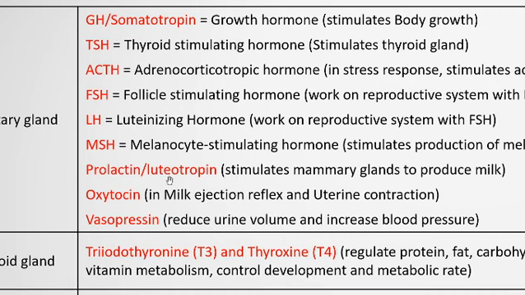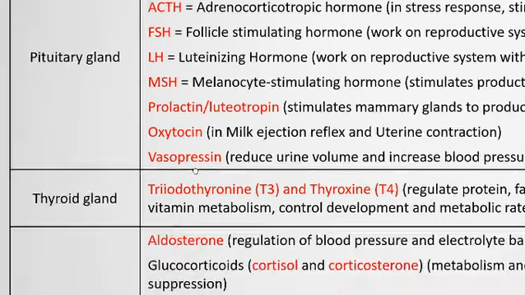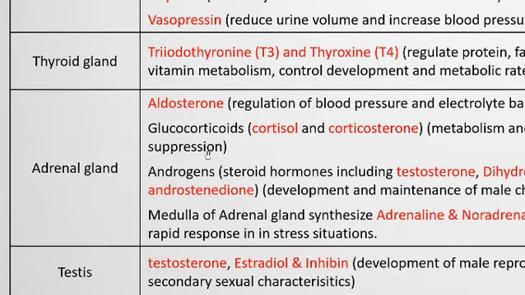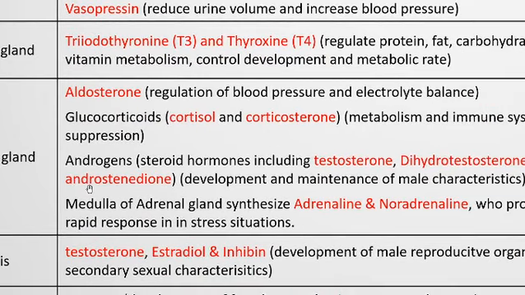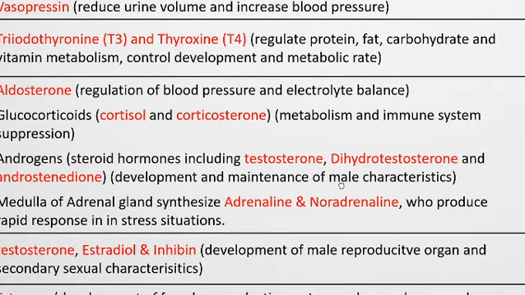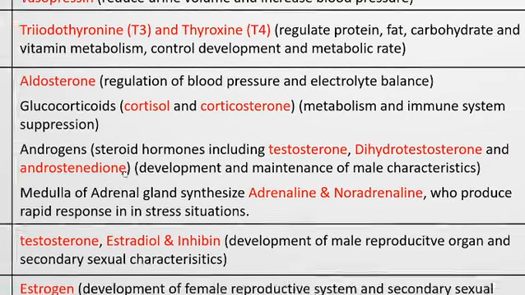Prolactin stimulates the mammary gland to produce milk, and that is also a female hormone. Oxytocin acts in the milk ejection reflex and uterine contraction, and that is also exclusively a female hormone. The adrenal gland produces some androgens, that is male hormones, for example testosterone or androstenedione, which are responsible for development and maintenance of male characteristics.